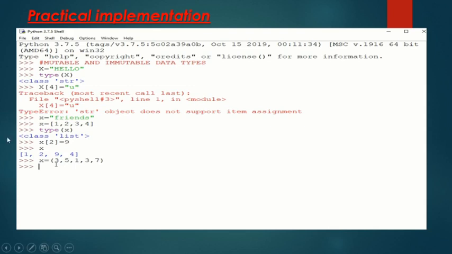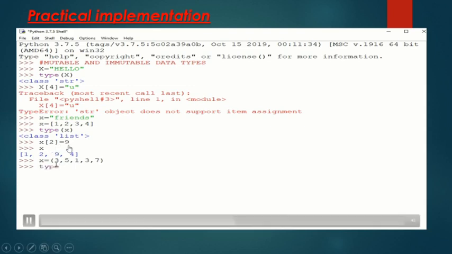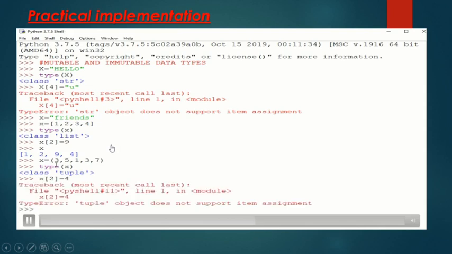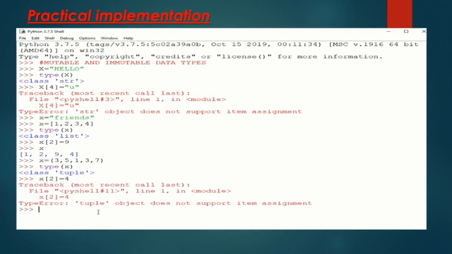Clear? When we change index 2 to 9 and display the list, it will give 1, 2, 9, 4. Earlier it was 1, 2, 3, 4. So we have seen that a list is a mutable data type, but a string is an immutable data type.